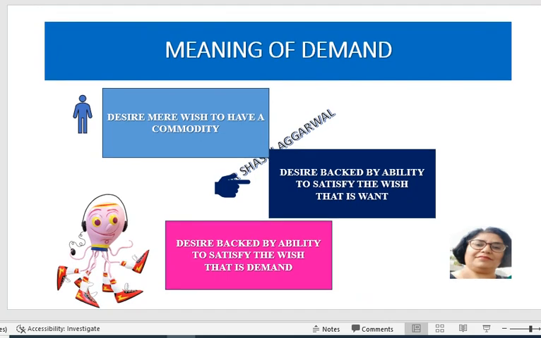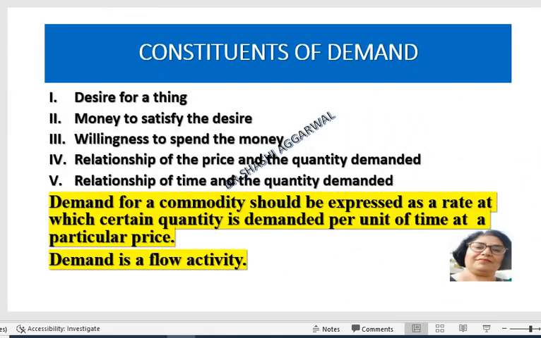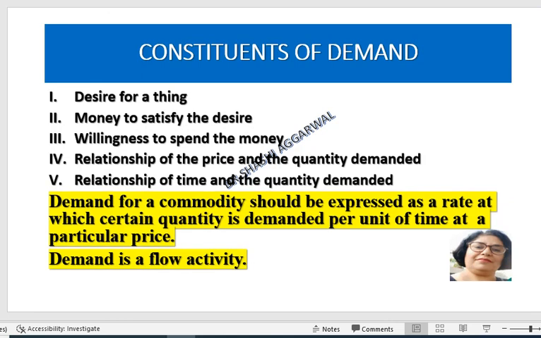So desire is a mere wish to have a commodity. We do not have the ability or willingness. But want is a desire which is backed by the ability, but we are not willing. Demand is where the desire is backed by the ability, and we are ready to spend that money to satisfy that desire. So these are the elements of demand. We should have the desire for a thing. We should have the money to satisfy that desire. We should be ready to spend that money for the satisfaction of that desire.